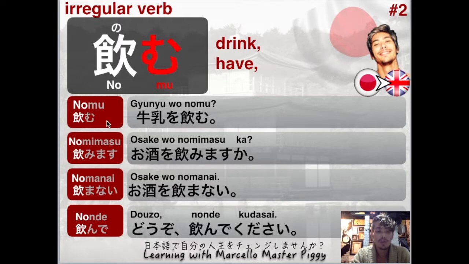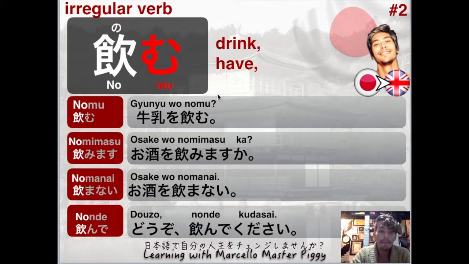So the first one is the jishoke. The dictionary form is the same, nomu, and it means to drink. So let's have a look at the phrase. Gyunyu wo nomu. So gyunyu means milk, okay? This first letter here means cow. So milk. And nomu is to drink.